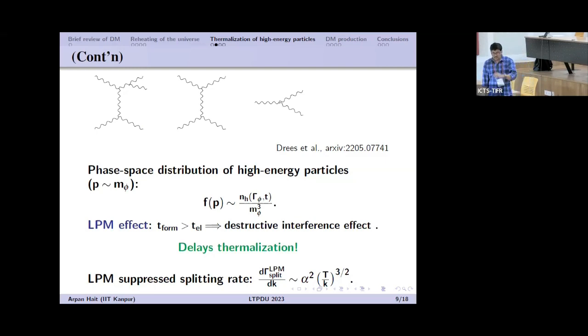Now one can consider this 2 to 3 scattering as a 2 to 2 scattering followed by a 1 to 2 splitting, where the final state particles split nearly collinearly into 2 daughter particles. If you consider this soft splitting, whenever the formation time is larger than the time for elastic scattering, then the particle experiences multiple scatterings before the formation of the daughter particle. Then there will be a destructive interference effect known as the Landau-Pomeranchuk-Migdal effect.